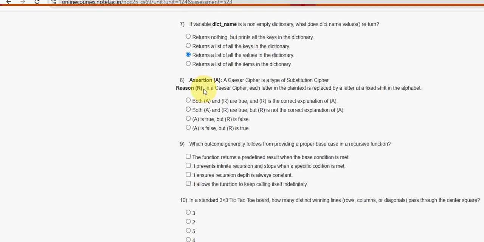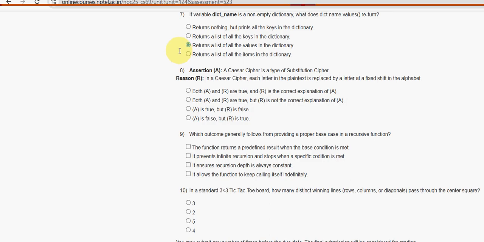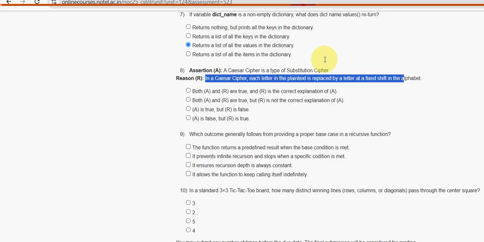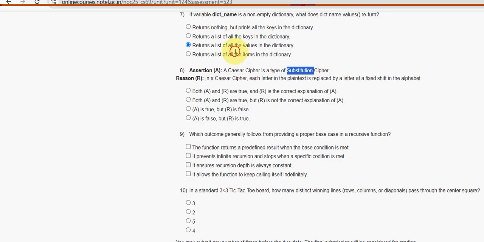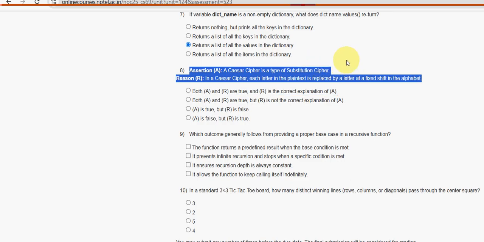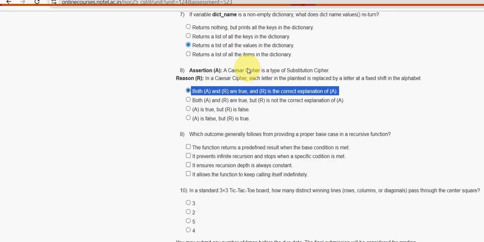Next, eighth one. Assertion: a Caesar cipher is a type of substitution cipher. Reason: in a Caesar cipher, each letter in the plaintext is replaced by a letter at a fixed shift in the alphabet, similar to substitution. So it is completely explaining the assertion. So first option: both A and R are true, and R is the correct explanation of A.